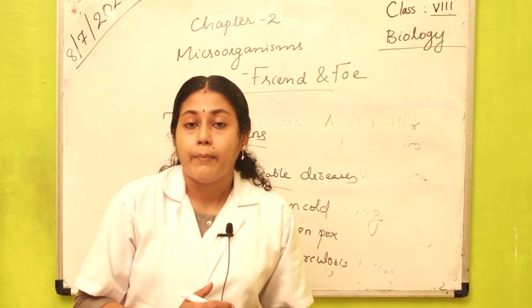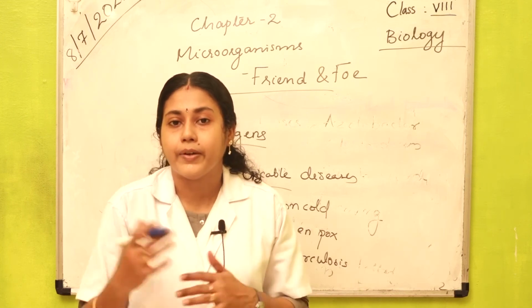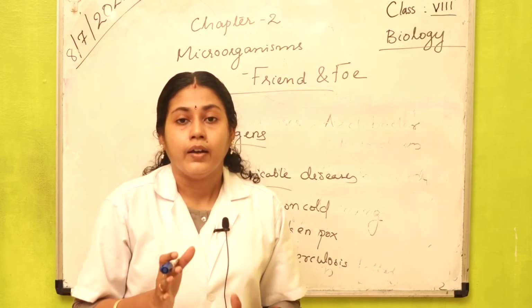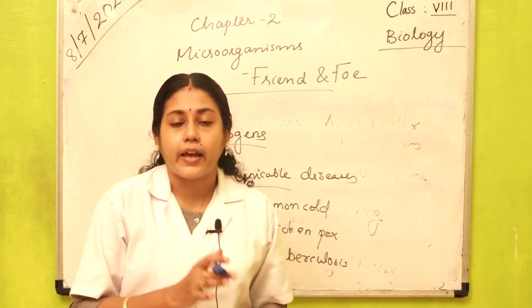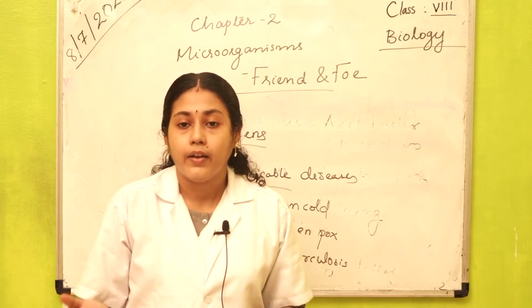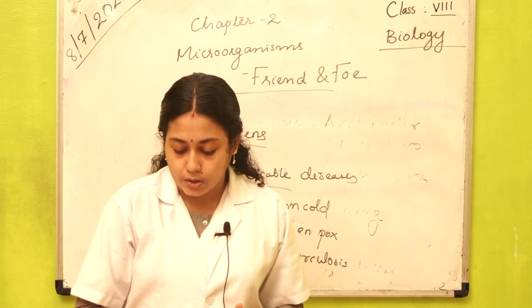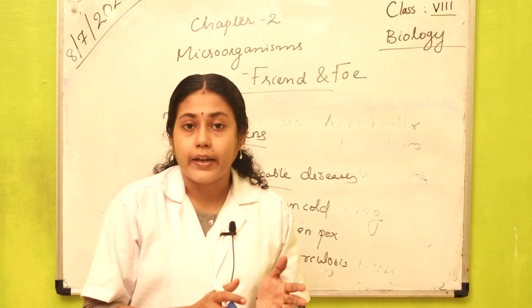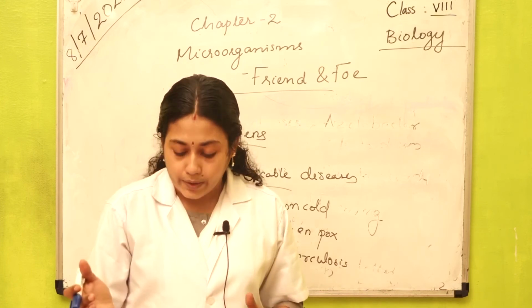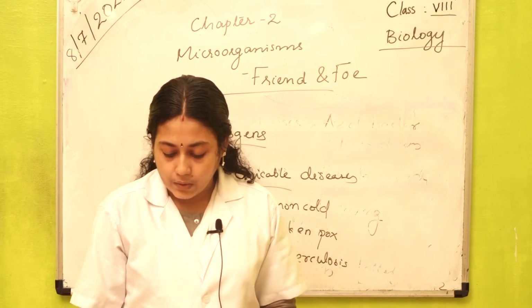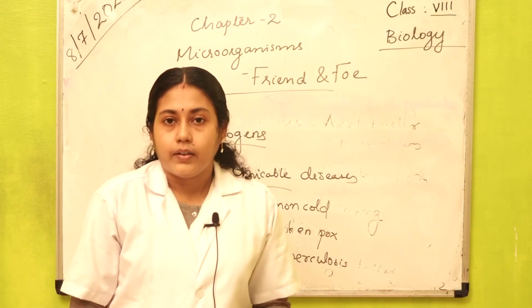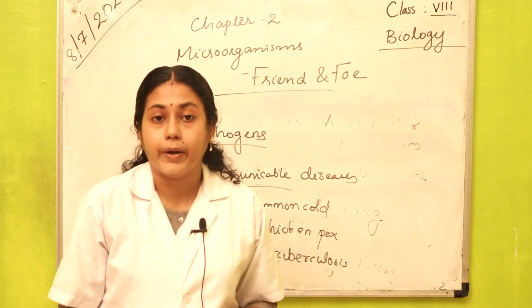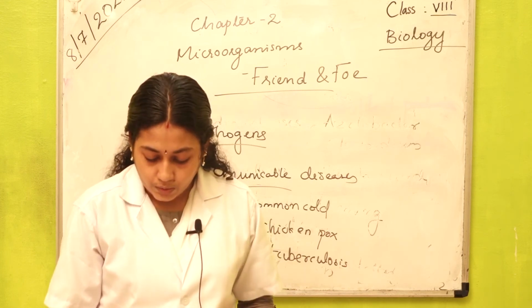For example, malaria can be transferred from one person to another with the help of a mosquito. Chikungunya and dengue fever are also carried from one person to another by the biting of mosquitoes. Mosquitoes act as carriers of diseases like malaria, dengue fever, chikungunya, etc. Another disease, elephantiasis, is also spread by mosquito.